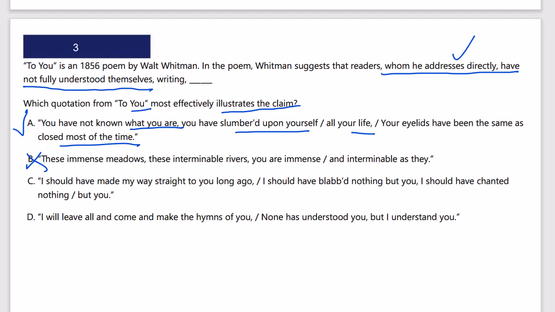I should have made my way straight to you long ago. I should have blabbed nothing but you. I should have chanted. Well, no, that's someone who's in love or something. That's not. You don't know yourself. I will leave all and come and make the hymns of you. None has understood you, but I understand you. This is the only other one with the understand concept in it, but it says he, whoever's writing, or she, does not understand you. It's not about you not understanding yourself. So this is not the right idea. A is the correct answer.